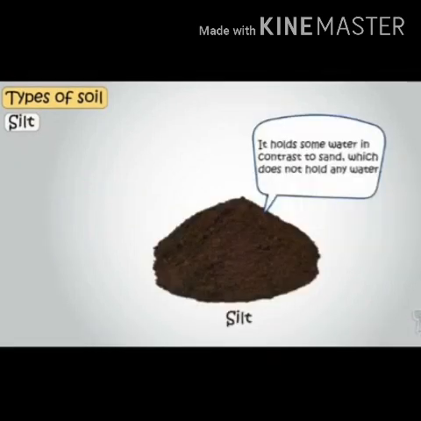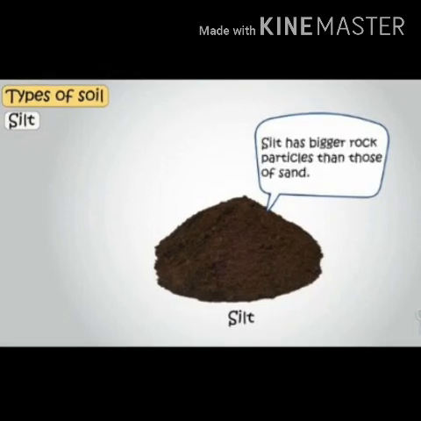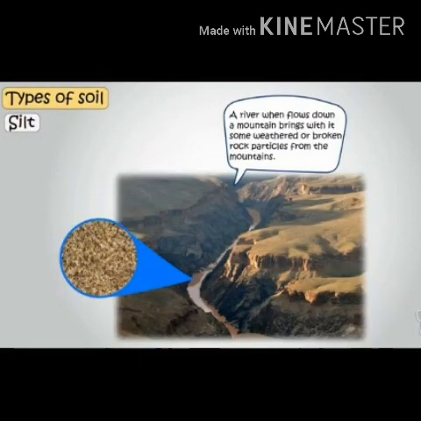Next is silt. It holds some water in contrast to sand because sand does not hold any water. If you take the silt, it has bigger rock particles than those of sand. When you compare with the sand, silt has bigger rock particles. So a river when flows down a mountain brings with it some weathered or broken rock particles from the mountain.